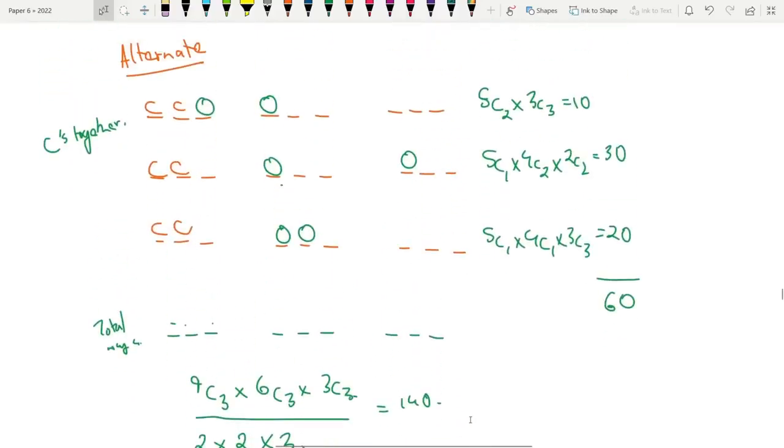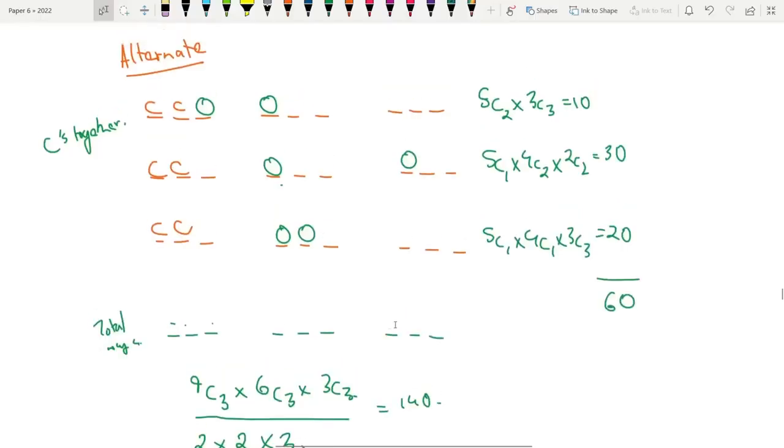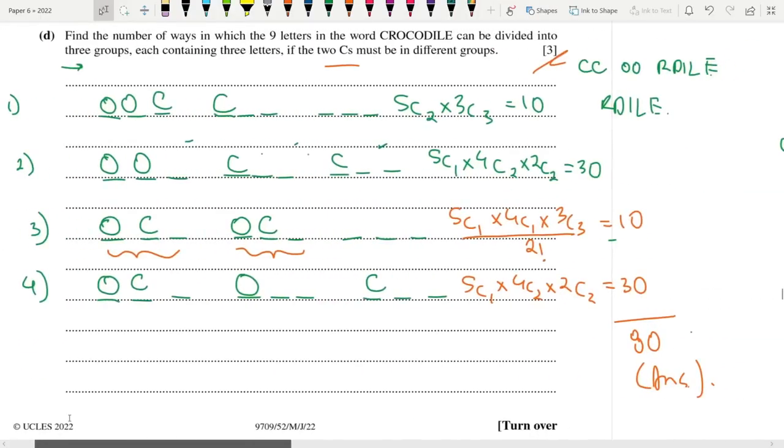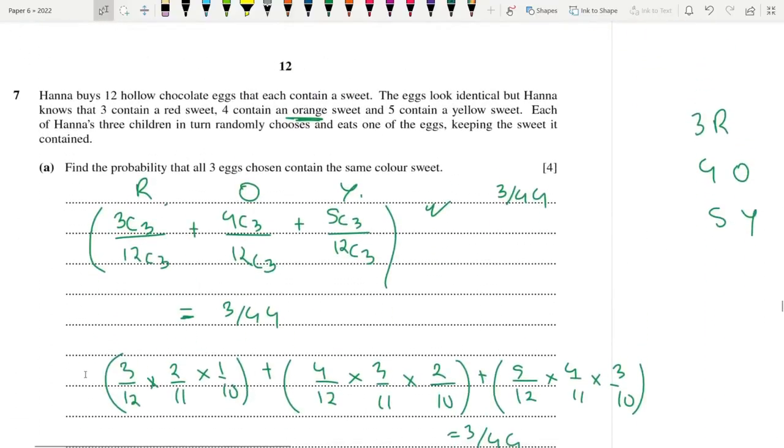All right. Okay, so more details on this in the comment section, but this is beyond the scope of our syllabus. Okay, we do not need to know this. We don't need to know the details. We just need to know this method. Okay, that's fine then. Okay, last one, number 7.